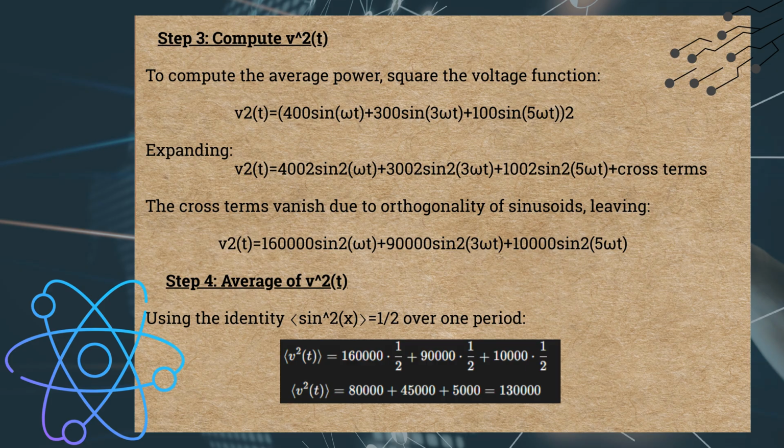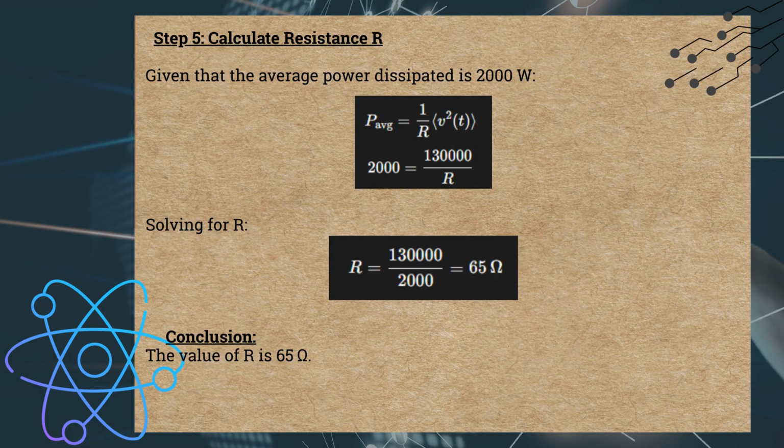Using the identity, the average of sine squared of x equals 1/2 over 1 period, the average of the square of v of t is the sum of 160,000 multiplied by 1/2 plus 90,000 multiplied by 1/2 plus 10,000 multiplied by 1/2. This simplifies to 80,000 plus 45,000 plus 5,000 equals 130,000. Step 5. Calculate resistance, R.